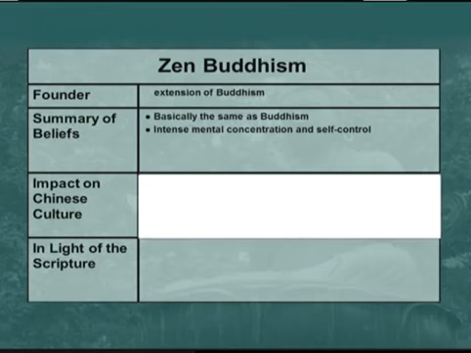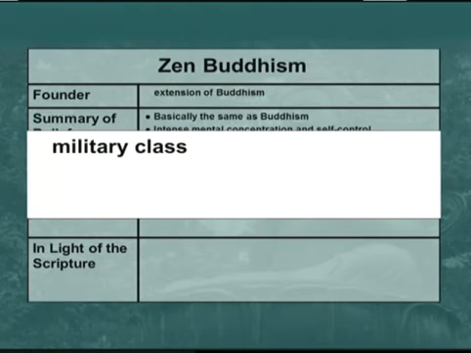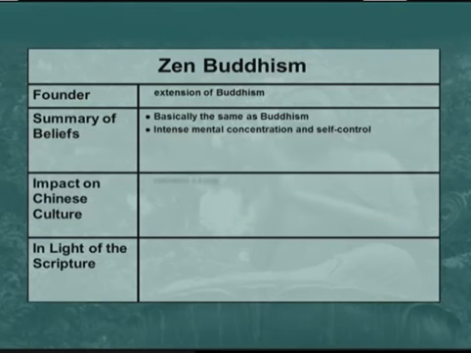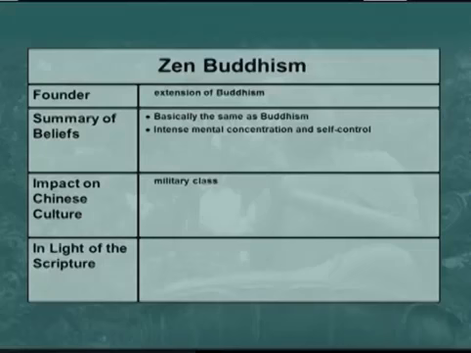Now, Zen Buddhists had a huge impact on the military class, especially the samurai. You see, the deep concentration and self-control was very useful in learning the different arts that were important to the samurai. The concentration and self-control gave the samurai the ability to endure hardships in battle and could be the difference between victory or defeat on that battlefield.